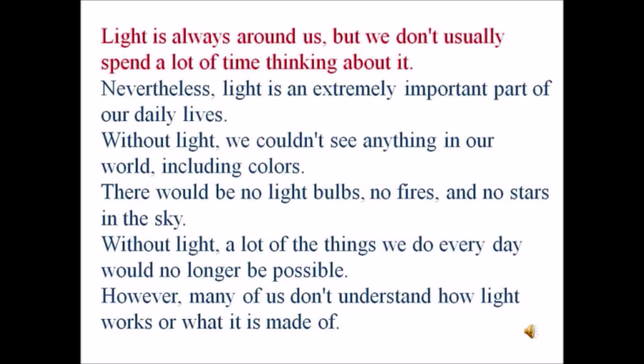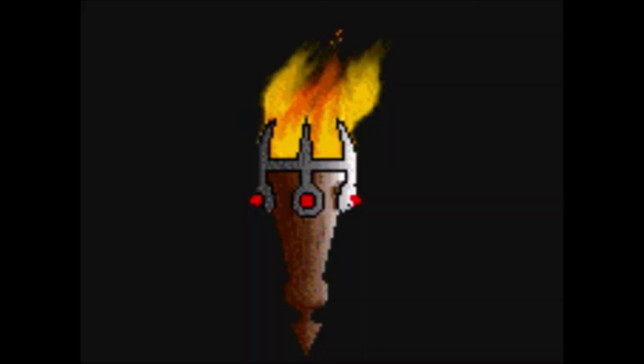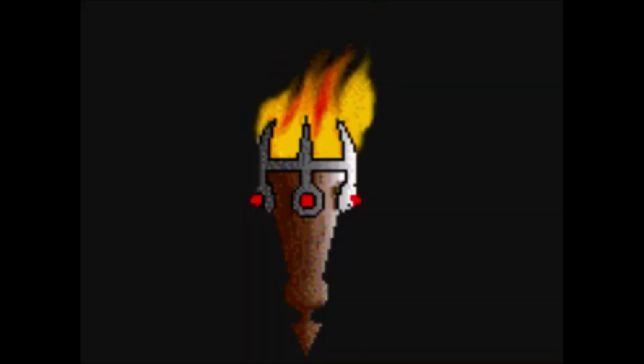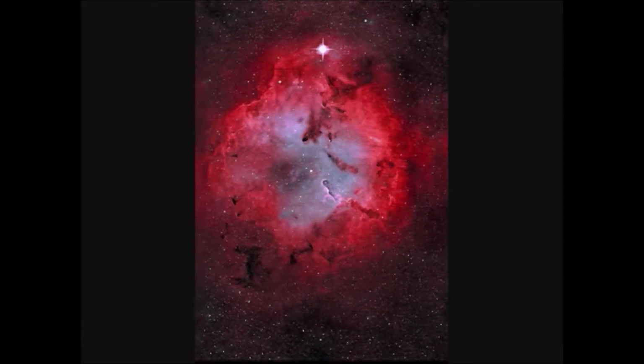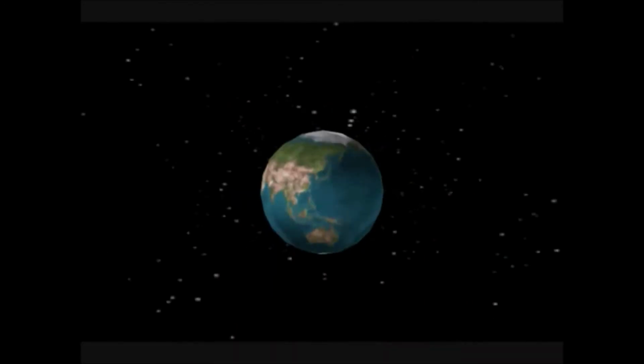Light is always around us, but we don't usually spend a lot of time thinking about it. Nevertheless, light is an extremely important part of our daily lives. Without light, we couldn't see anything in our world, including colors. There would be no light bulbs, no fires, and no stars in the sky. Without light, a lot of things we do every day would no longer be possible. However, many of us don't understand how light works or what it is made of.